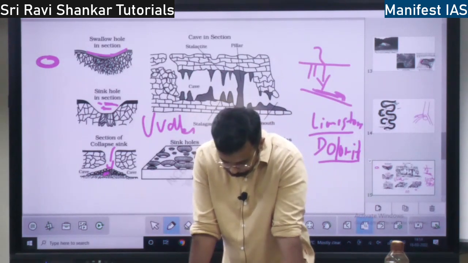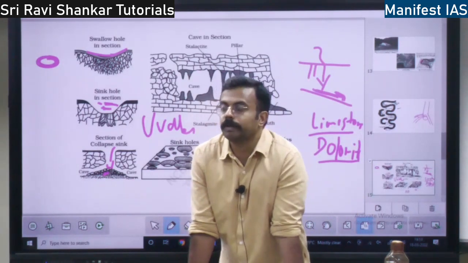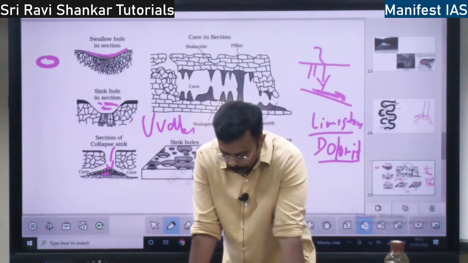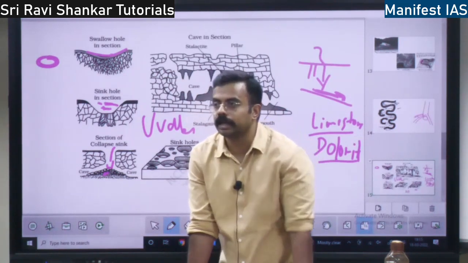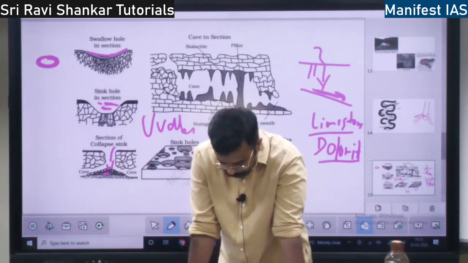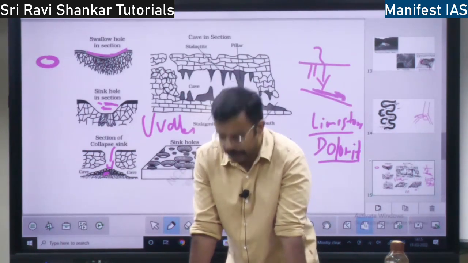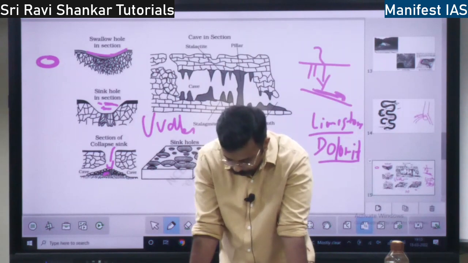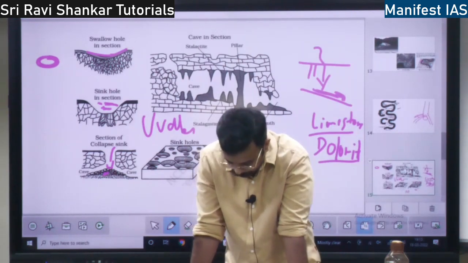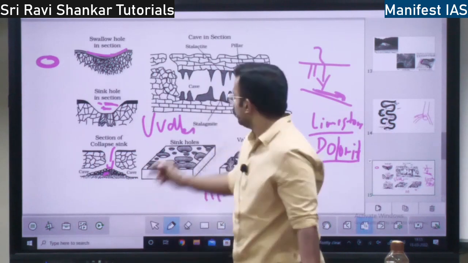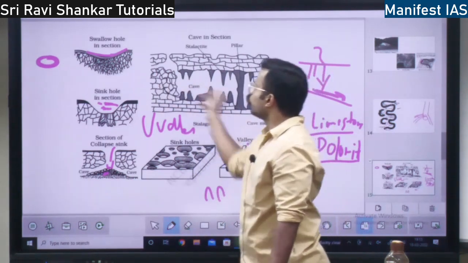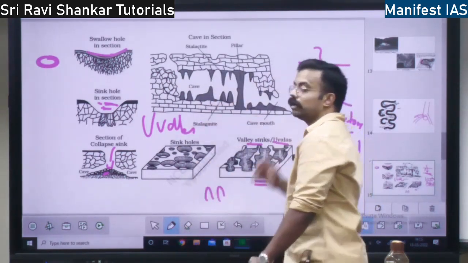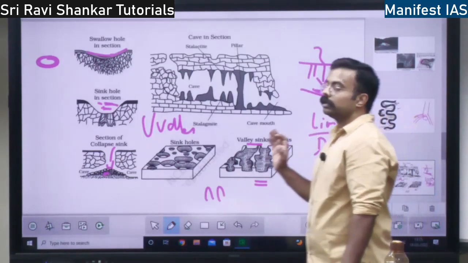Rocks are formed out of multiple materials, hard rock and soft rock, and water will percolate down into it, and it is going to dissolve the limestone. When the limestone is dissolved, what happens? Caves will be formed. When limestone gets dissolved, there will be proper cave formation, right? If there is only one opening, it is called a cave. If there are two openings, it is called a tunnel, right? So this is with respect to erosional landforms, with respect to groundwater.